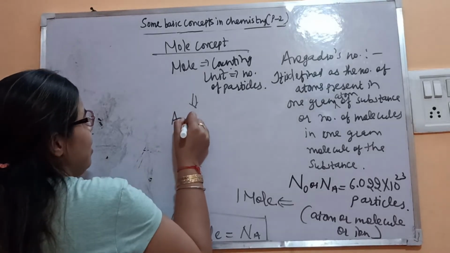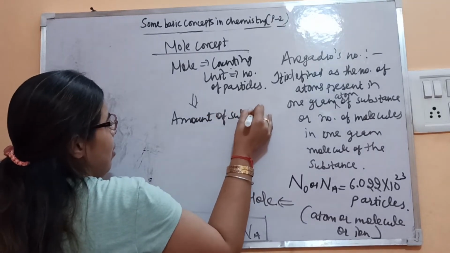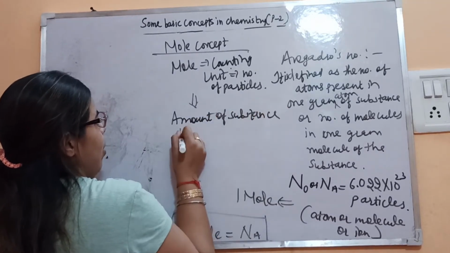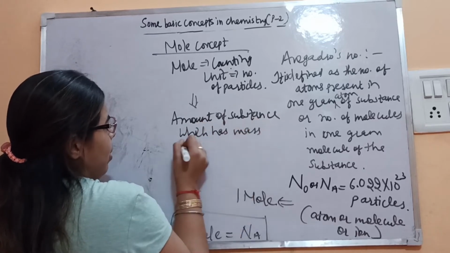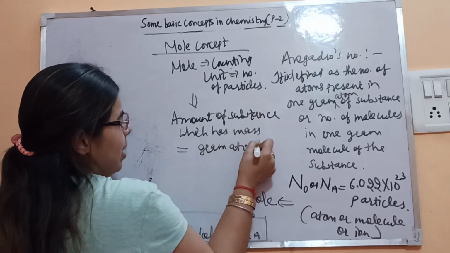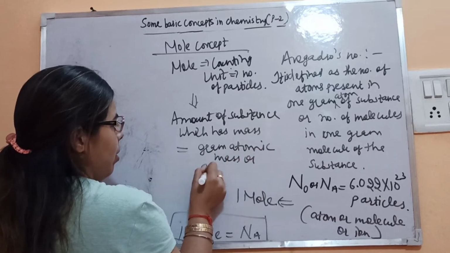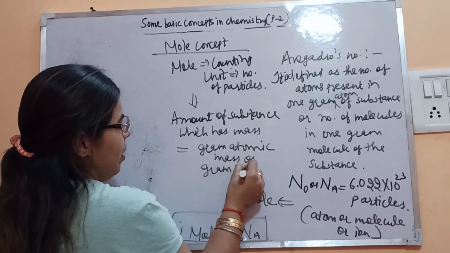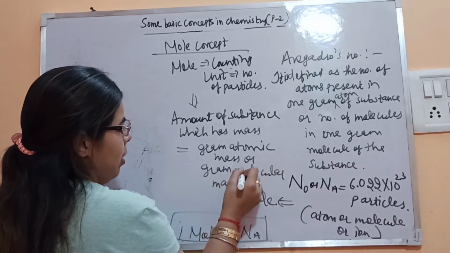So it is defined as the amount of substance which has mass equal to gram atomic mass if it is atomic in nature, or gram molecular mass if it is molecular in nature.